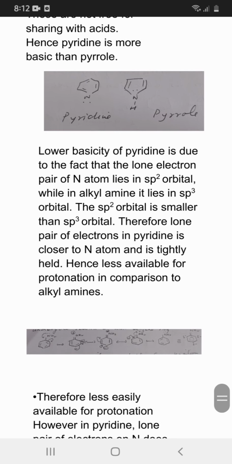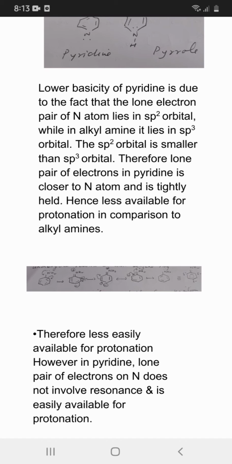The lower basicity of pyridine compared with alkyl amines is due to the fact that the lone electron pair of the nitrogen atom lies in an sp2 orbital, while in alkyl amines it lies in an sp3 orbital. The sp2 orbital is smaller than the sp3 orbital, therefore the lone pair of electrons in pyridine is closer to the nitrogen atom and is tightly held, hence less available for protonation in comparison to alkyl amines.